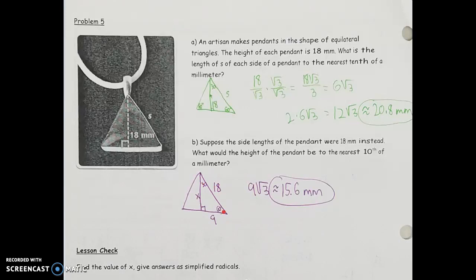So if I'm going from the hypotenuse to the shorter leg, I'm going to be dividing by 2, and 18 divided by 2 would be 9 for that short leg. And the last thing, remember, is to go from the short leg to the longer leg. That's going to be a factor of rad 3. So 9 times rad 3 is going to be my answer, which we also want to enter in as a decimal, and I think we get 15.6 to the nearest tenth.